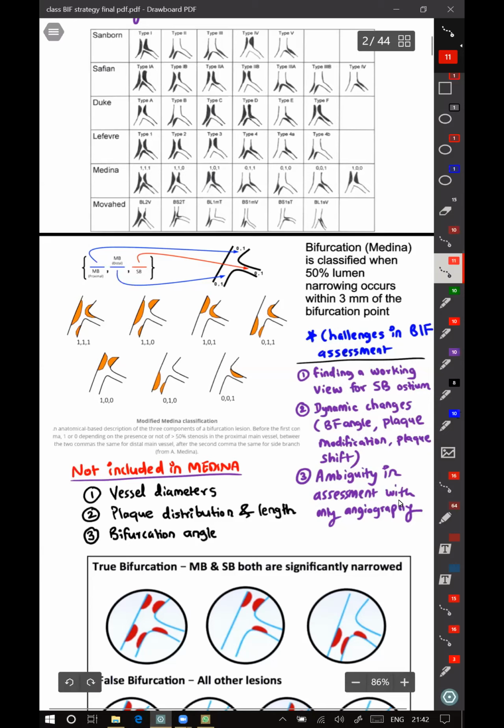If there is a lesion only in the main branch, that is proximally and distally, then it is 1, 1, 0. If the lesion is in the proximal branch and the side branch, then it is 1, 0, 1. Like that, it is done. And the lesion severity should be at least 50%. So any lesion more than 50% occurring in these three sites is classified by the Medina classification.